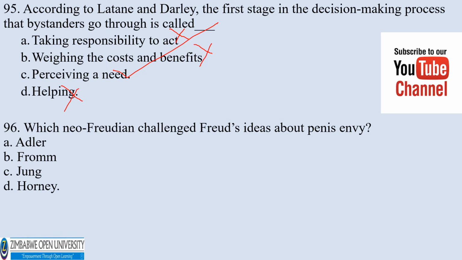Number 96. Which neo-Freudian challenged Freud's ideas about penis envy? A. Adler, B. Fromm, C. Jung, D. Horney. The correct answer would be D, Horney.